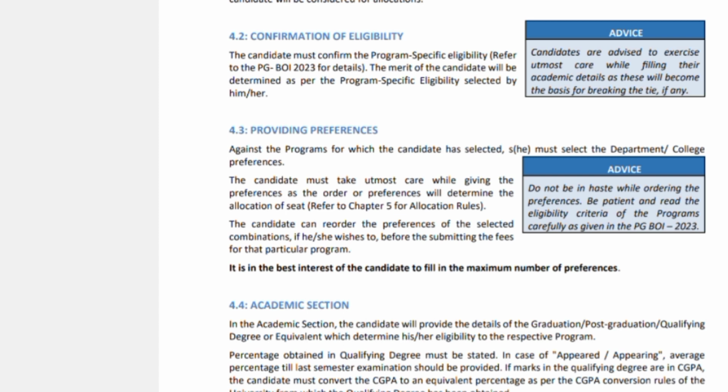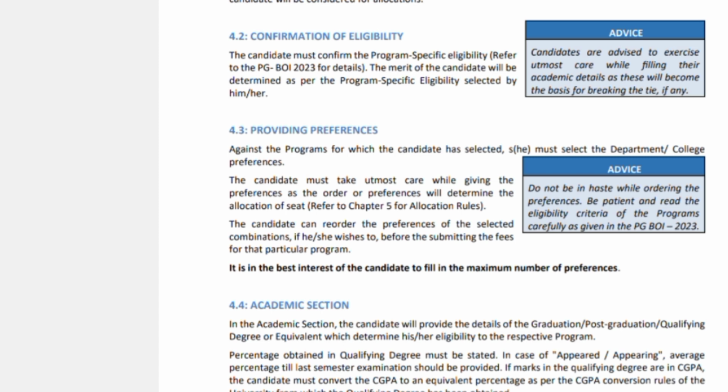After selection of preference, there is a step called confirmation of eligibility, which means that they're going to check whether you're eligible for the particular program you have applied for. For example, if you have given your CUET paper in economics, then in order to study MA Economics in Delhi University, you need to have certain subjects, for example, mathematics as one of the subjects in your 10+2.